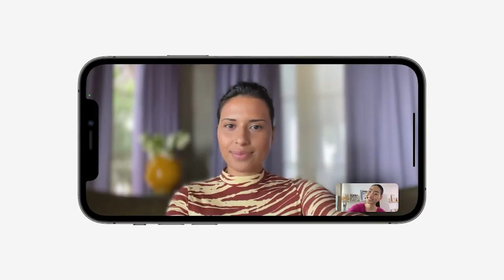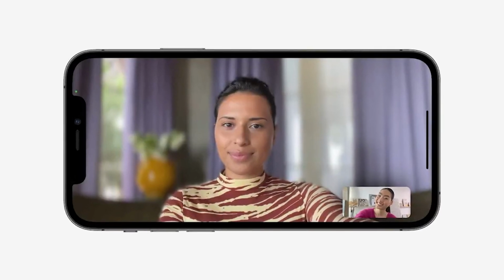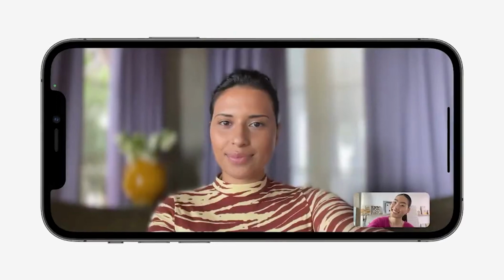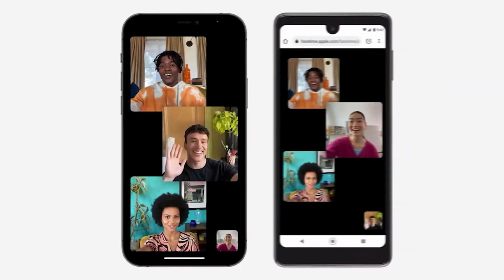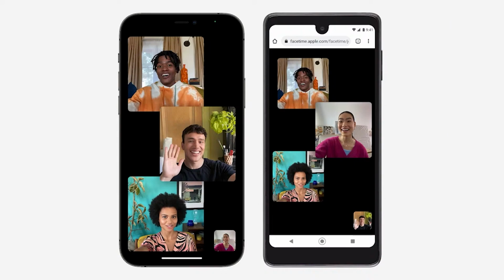Apple has introduced portrait mode on FaceTime to make attendees stand out from their background while they're speaking on a video call. However, the big update on FaceTime is that you can share links similar to Zoom links with anybody, and it can be opened on any device. Even Android users can participate.